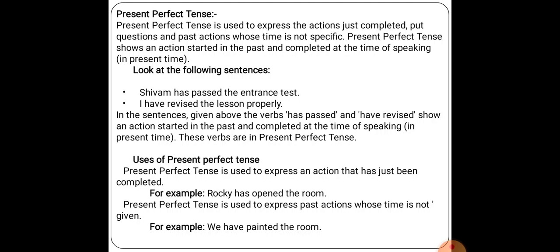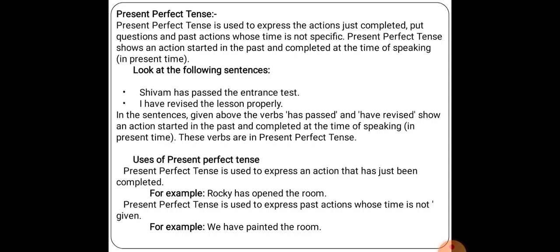Uses of present perfect tense. Now, these are the uses. How is the present perfect tense used? Present perfect tense is used to express an action that has just been completed. It means the work has just been completed. It means Rocky has opened the room. He has just opened the room.